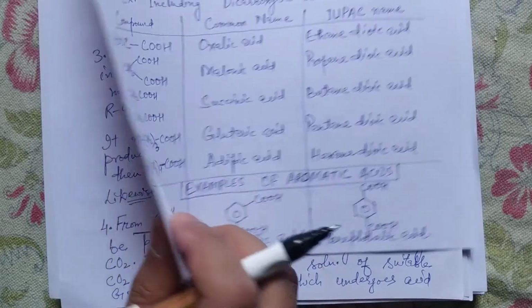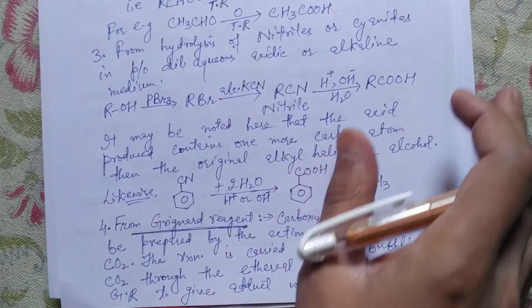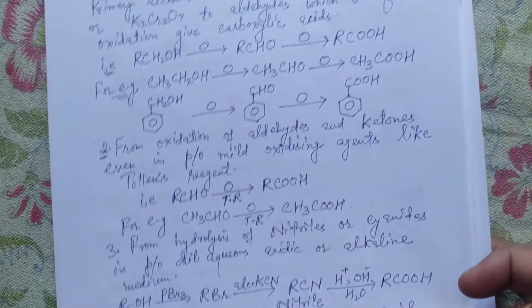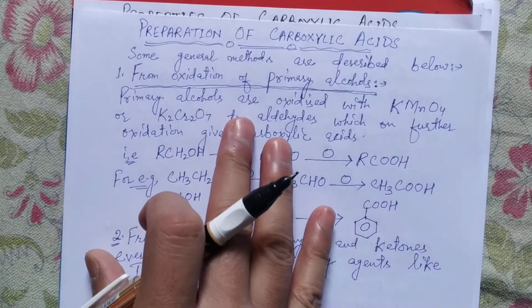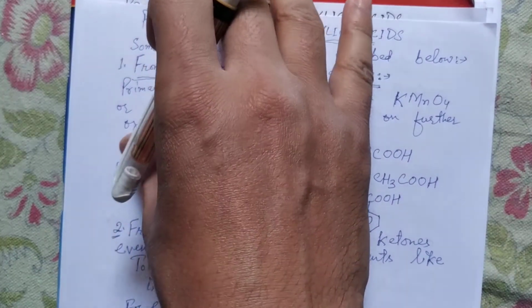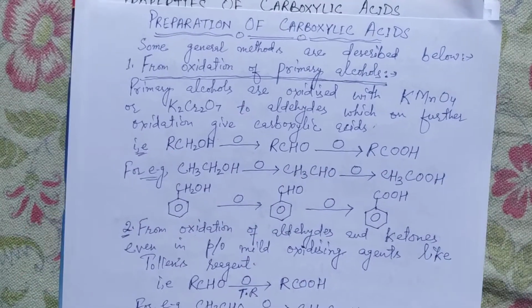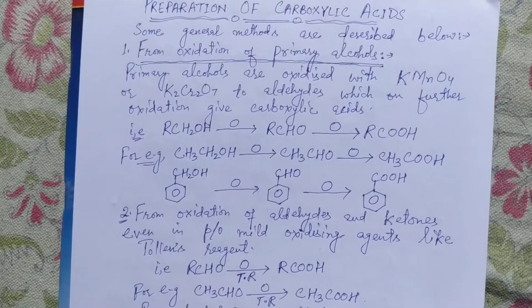Let us discuss some important things from this subunit: preparation of carboxylic acids, properties of carboxylic acids, and uses of carboxylic acids.